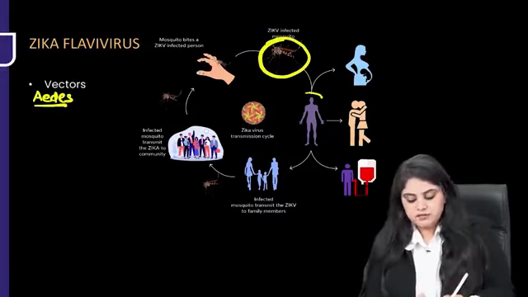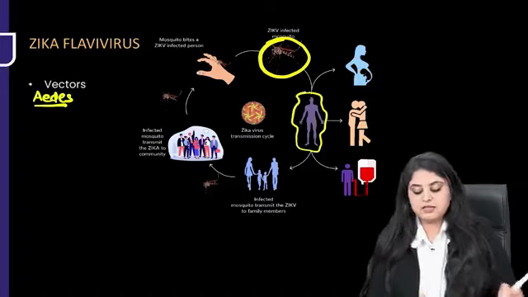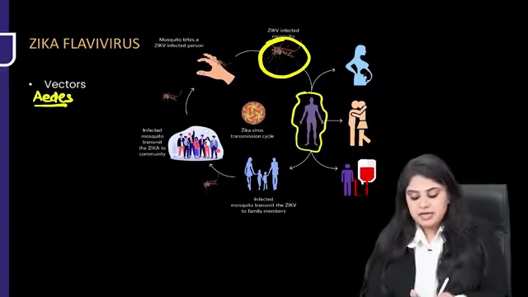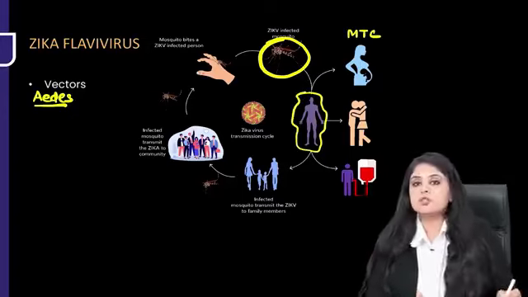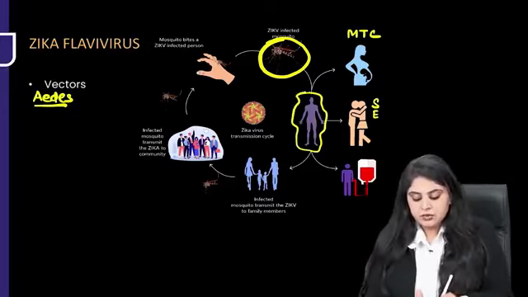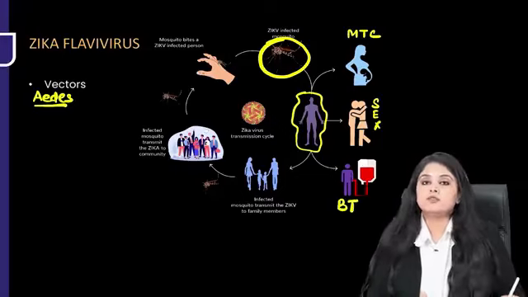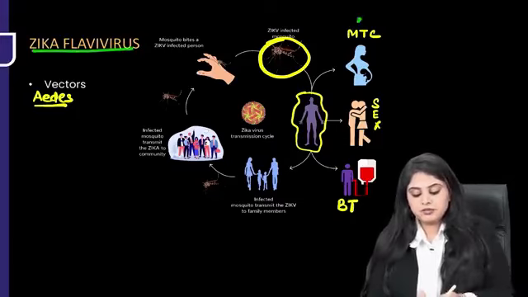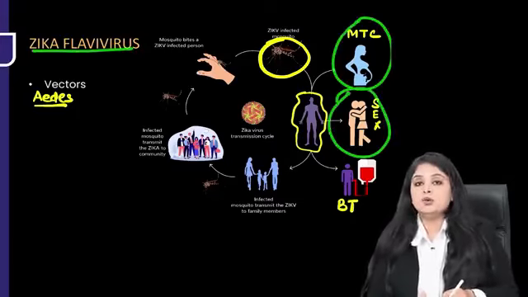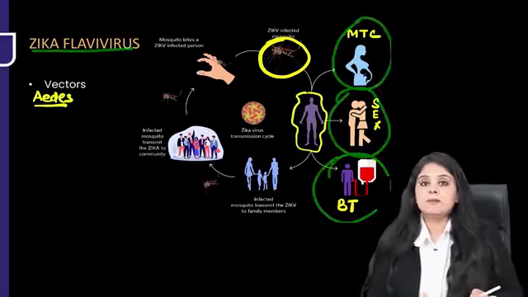So a human being has definitely got it. But what are the routes other than Aedes? How does it transmit? I can see mother to child transmission over here. I can see sexual relationships also resulting in transmission, and I can see blood transfusion also happening that can result in transmission. So Zika virus can transmit from mother to child via close contact as well as via blood transfusion.